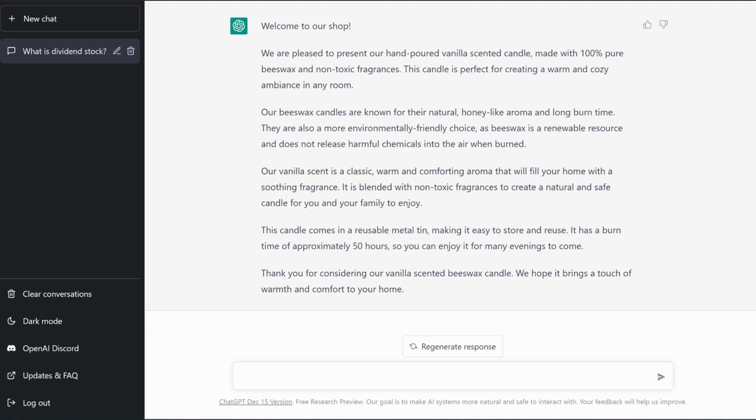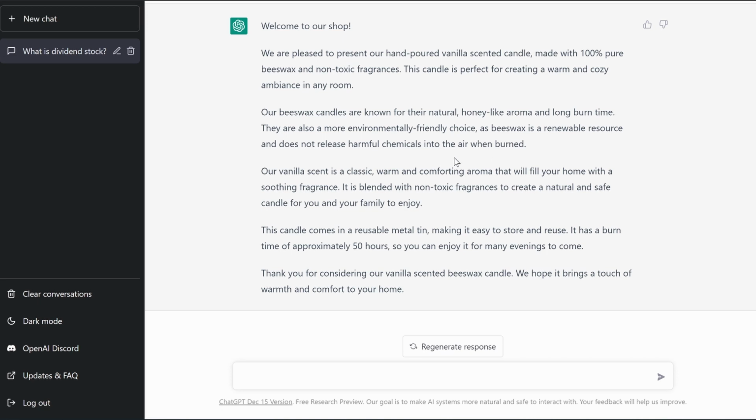So you could really expand on it. You could see that I'm technically having a conversation with it, and I could have never come up with something like this. So I think that's very cool. If you're a business owner, you have some kind of website, you could also utilize this to make a nice description for your product, which in essence should generate more sales. You're going to have a more welcoming description for the product. You can ask it to write a website bio. I mean, you could just really expand on this and go in a million different directions.